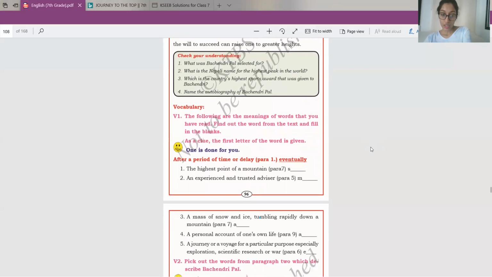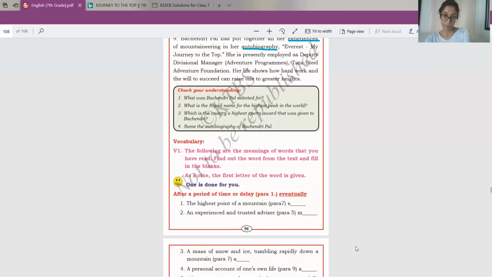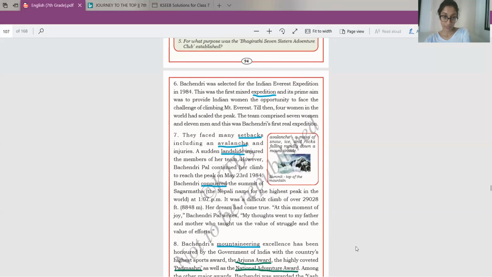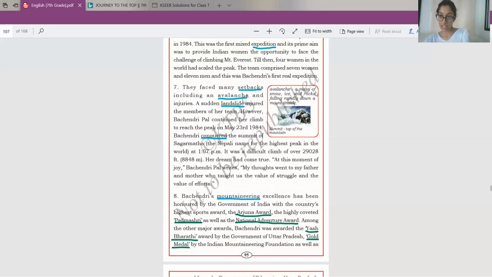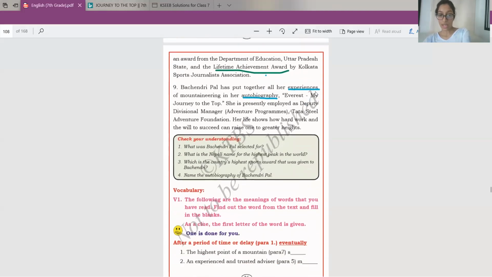Okay, the last one. A journey or a voyage for a particular purpose, especially exploration, scientific research, or war. Para 6, and it starts with E. Bichendri was selected for the Indian Everest expedition. As I've told you, expedition means something that you're going to do. As they've said in the clue, it is a scientific research or war or anything. So that is called as expedition. So fill that blank with expedition.